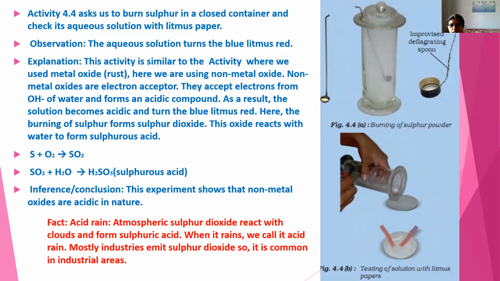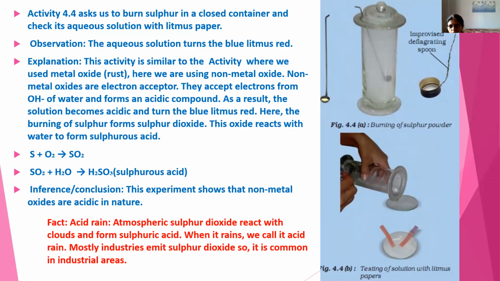When this sulfurous acid is tested with blue litmus paper, we can see the blue litmus paper turns red. So from this, we can understand non-metal oxides are acidic in nature. And this is how acid rain is formed. Atmospheric sulfur dioxide reacts with rainwater and forms sulfurous acid. Sulfurous acid dissolved in water forms sulfuric acid. So when it rains along with sulfuric acid, we call it acid rain.